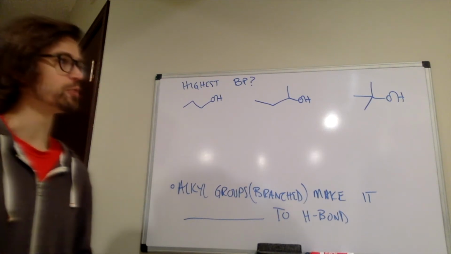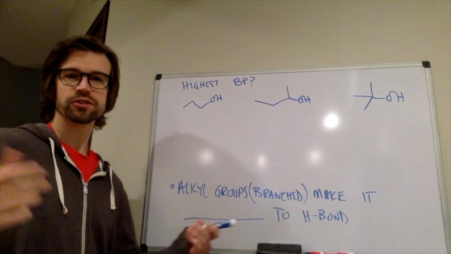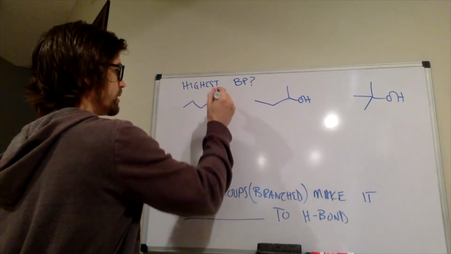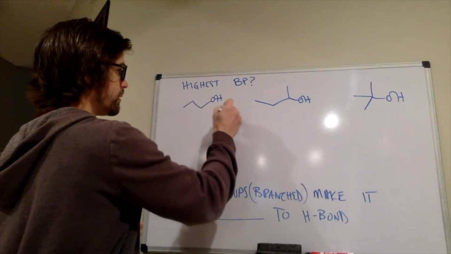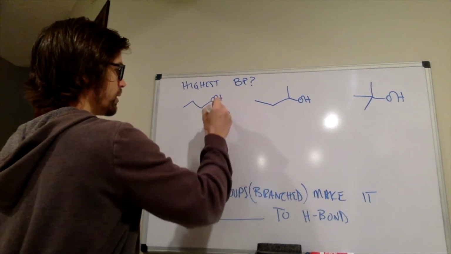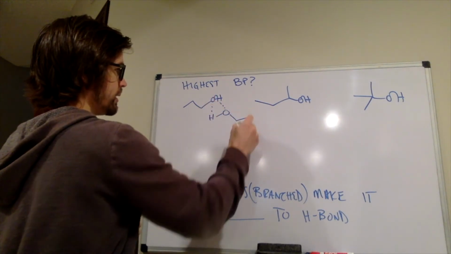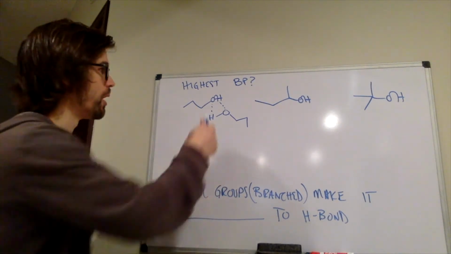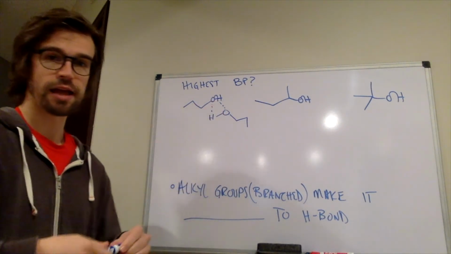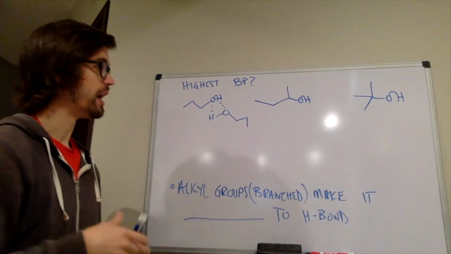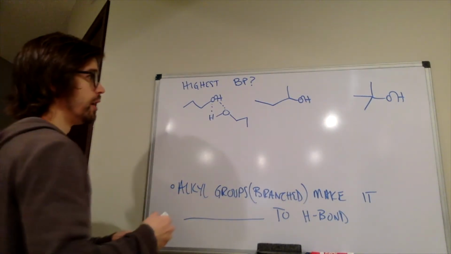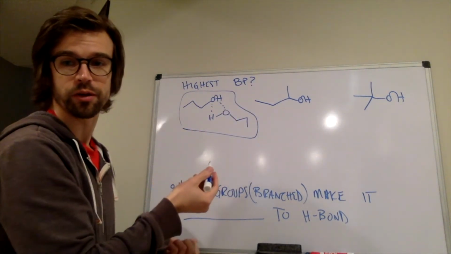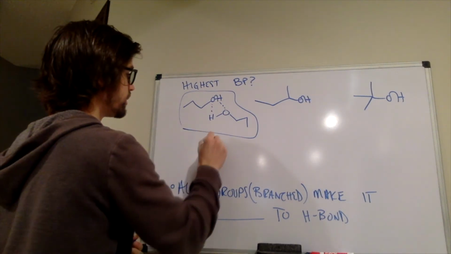All right, so you did your best. And what's the strongest intermolecular force? It's H bonding. And H bonding means that essentially another one of the same thing would have to be close enough and they would make these hydrogen bonds together like that, where the oxygen is using a lone pair to make a partial bond to that hydrogen. That oxygen is doing the same to that hydrogen. And the situation is that this one over here has the highest boiling point. That boiling point is 118 degrees Celsius.